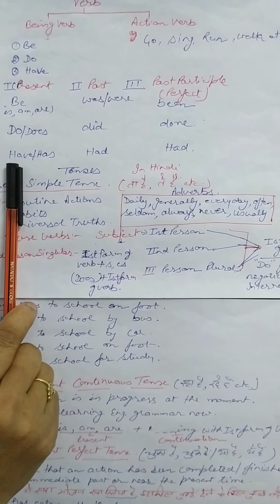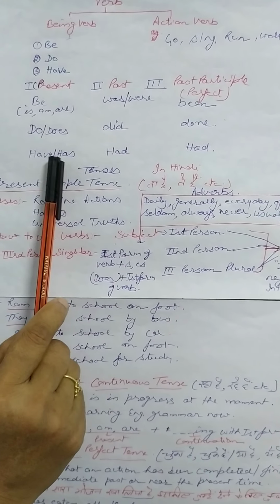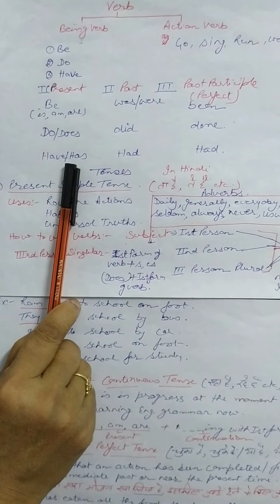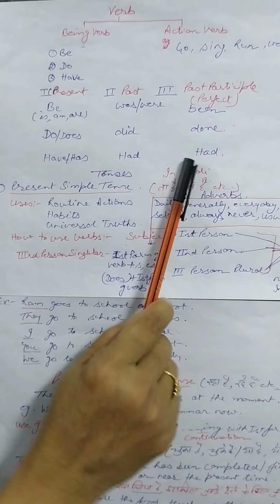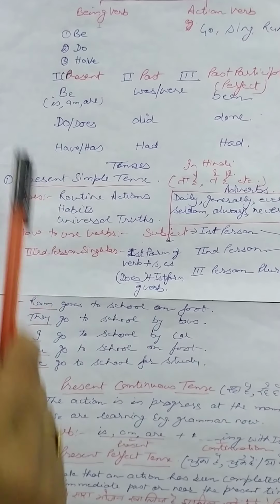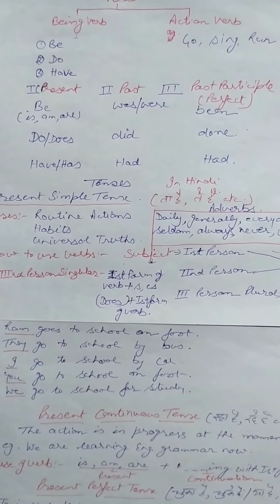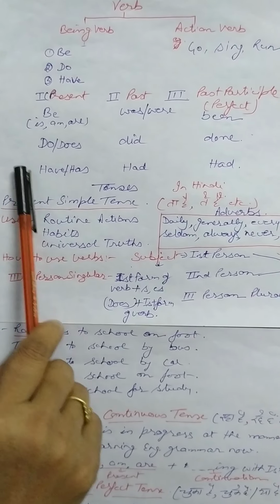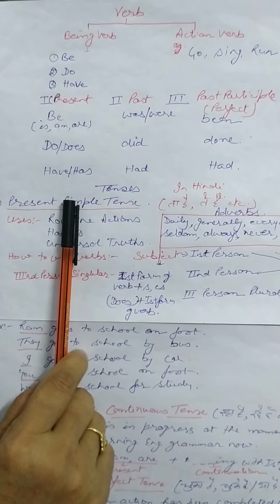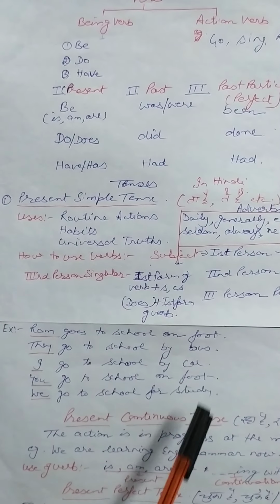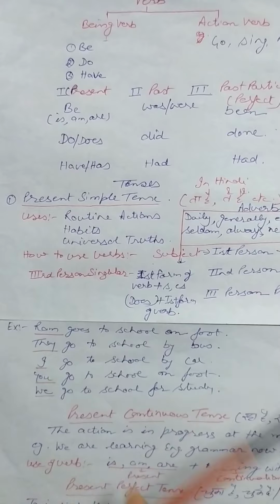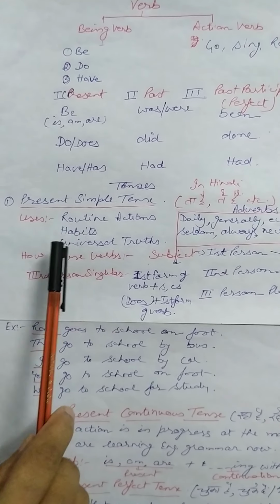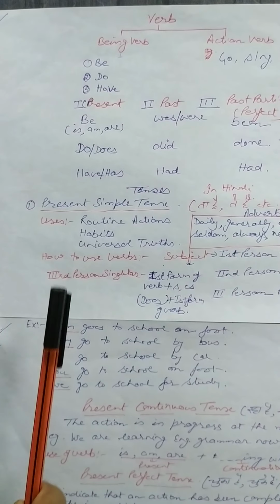Have and has: have is for plural and has is used for singular. Its second and third form are had. So these three words are magic verbs. We can say they are magic words because they will help you to frame sentences into present tense, past tense or future tense, and even help to change from active to passive and so on.